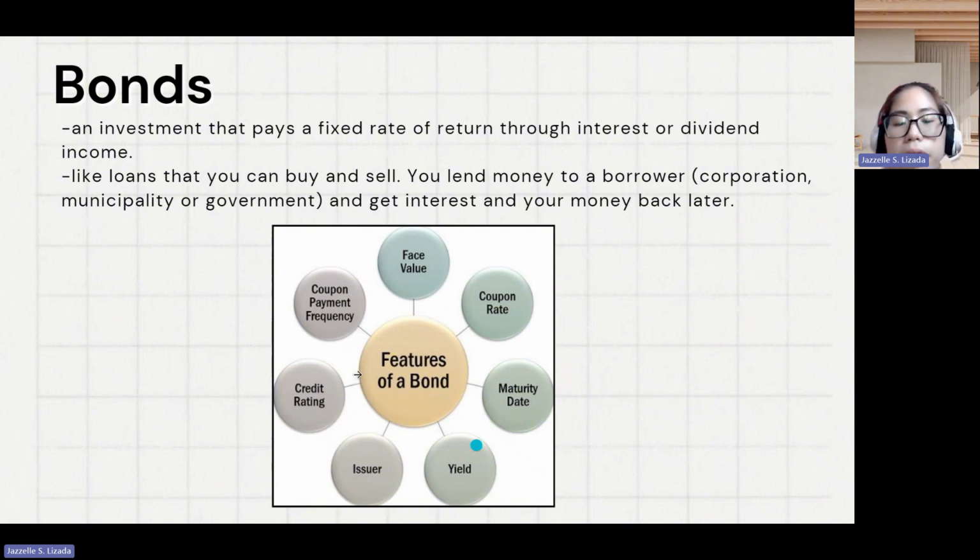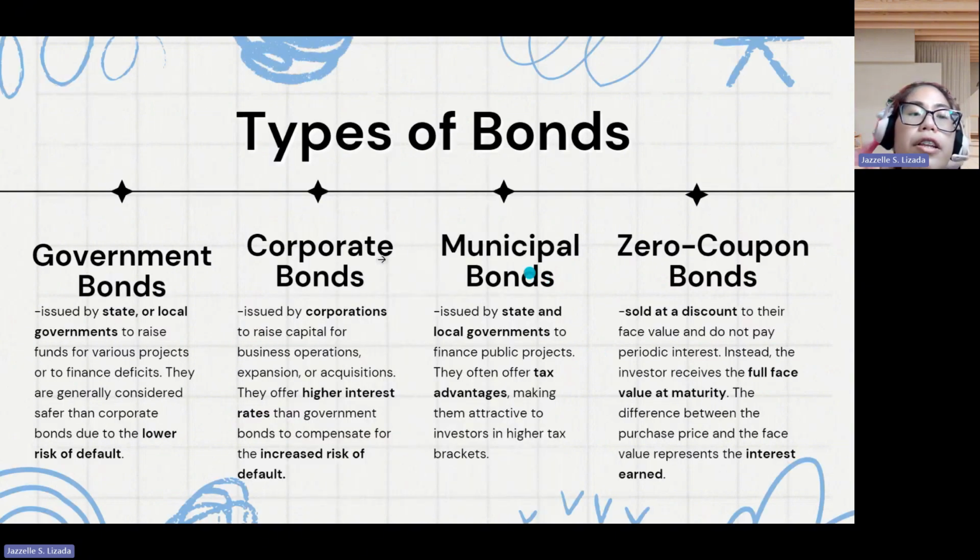It is also expressed in percentage. There are different types of bonds. First is government bonds. This is issued by state or local governments to raise funds for various projects or to finance deficits. They are generally considered safer than corporate bonds due to the lower risk of default.